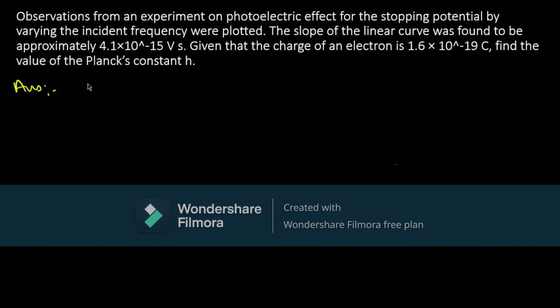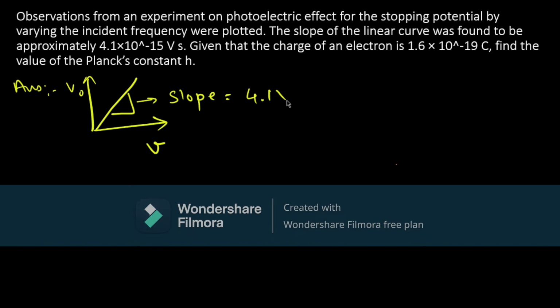So an experiment was conducted and a graph was plotted of stopping potential versus incident frequency, and it was a linear curve, and the slope is given as 4.1 into 10 raised to minus 15 volt second.